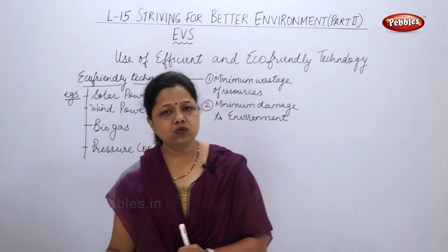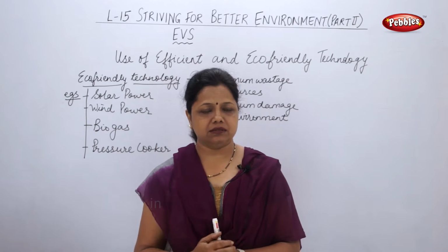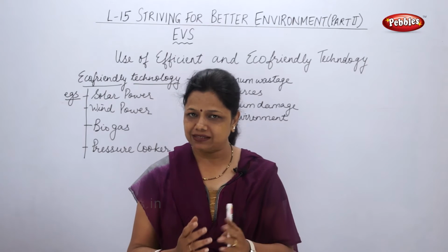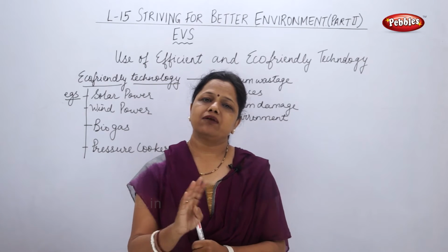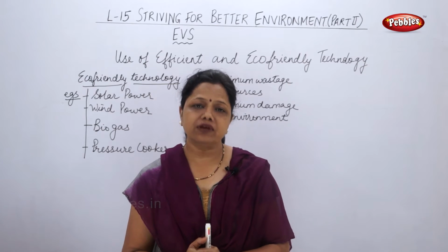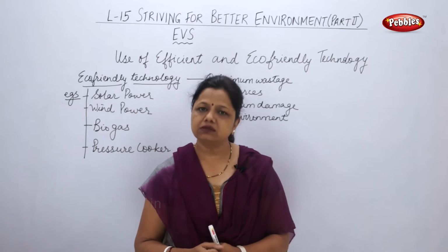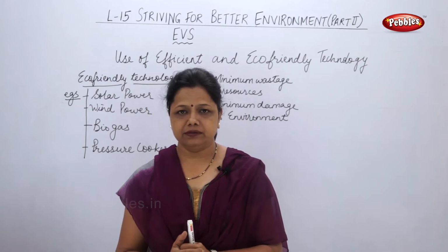This is part 2 of EVS, which will be actually carrying 4 marks in your paper. The paper will be of 40 marks, Science 2 and Science 1. 40 marks will have 4 marks weightage for EVS part. So we are going to learn about the various measures which we can take for making our environment better.